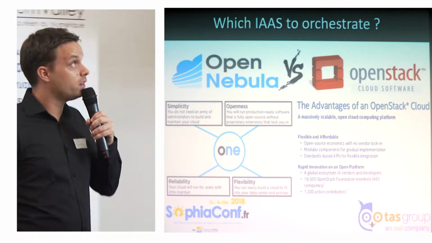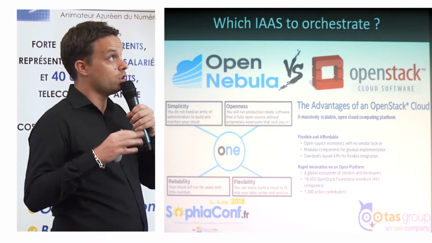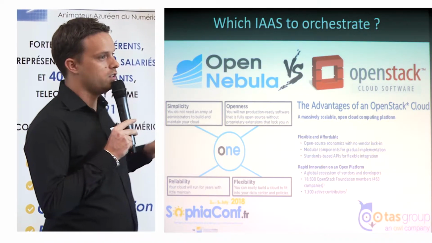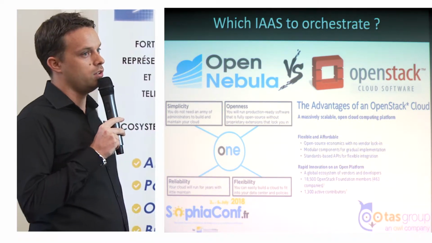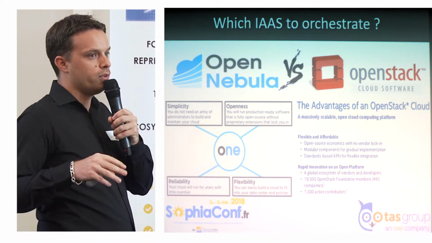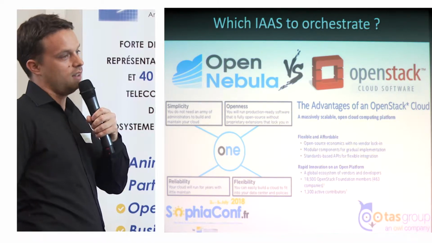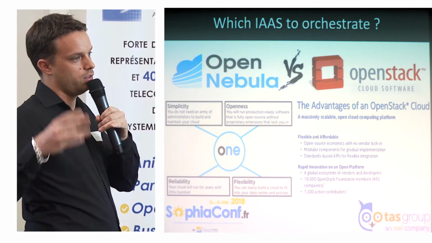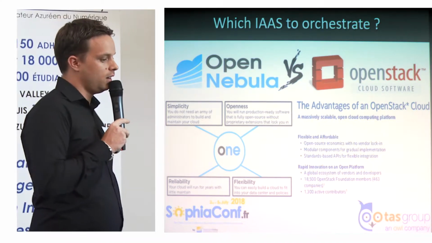So first, we need a component to orchestrate all the deployment of the physical infrastructure and make it available with a dashboard, so all the developers can deploy massively scalable servers and configure all the software at the high level.